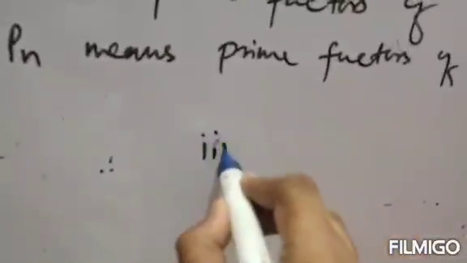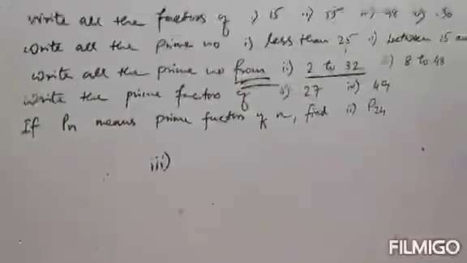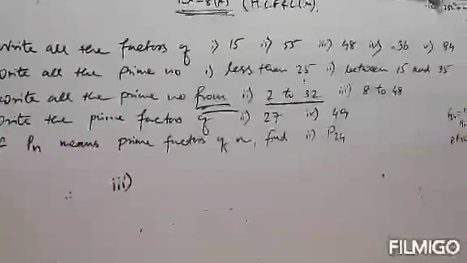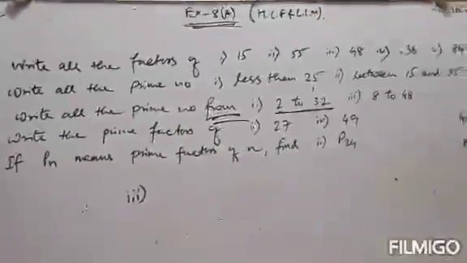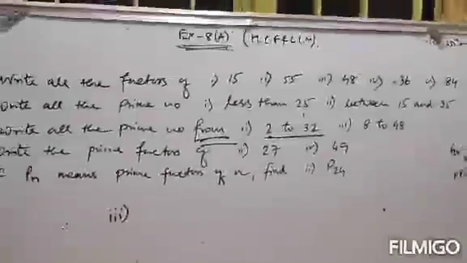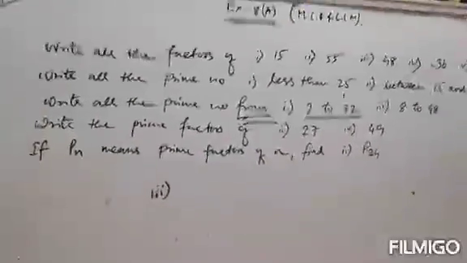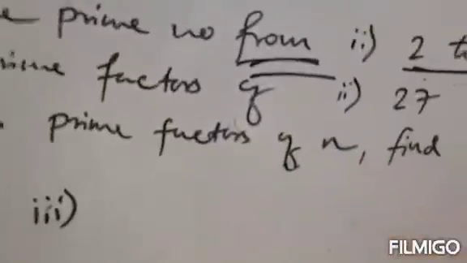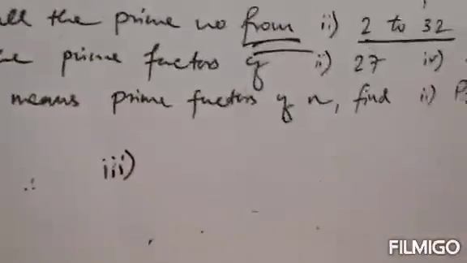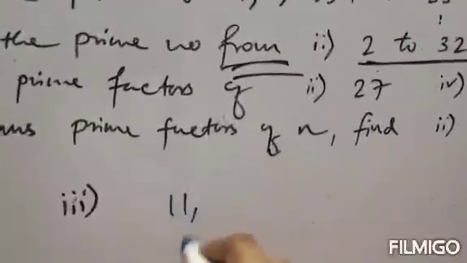Next, question number 3. Write all the prime numbers from 8 to 48. Here also we can include 8 and 48 if it is a prime number because the question says from 8 to 48. That means we can include 8 and 48 also if it is a prime number. So start with 8. We know 8 is not a prime number, clear, so we cannot write it. 9 is also not a prime number, 10 also not a prime number,